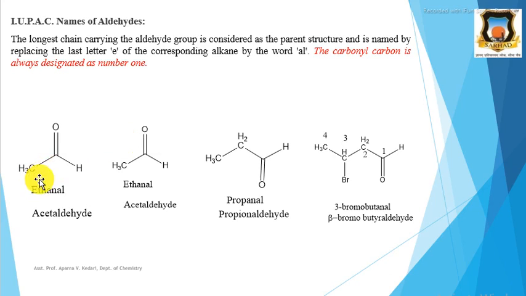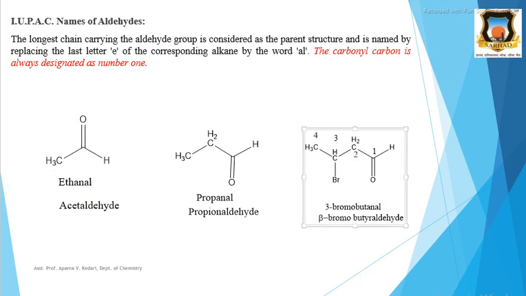For example, here is acetaldehyde, which is a common name. This carbon, the carbonyl carbon, is the first carbon and this carbon is the second carbon. The 2 carbon alkane is ethane, and the E of ethane is replaced by al. That is, ethane becomes ethanal. This is the IUPAC name of acetaldehyde, ethanal.